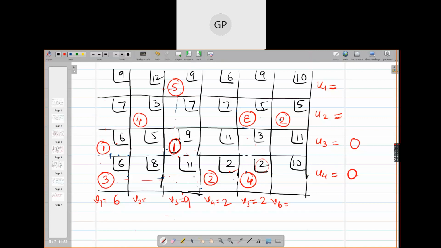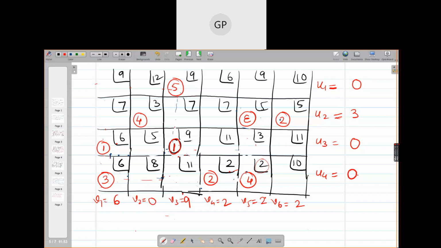Is that correct, girls? What I am calculating? So U1 is also 0. Then this is 2, so this is 3. 2 plus 3, 5. V6 is 2. V2 is 0. V6 is 2 and V2 is 0.